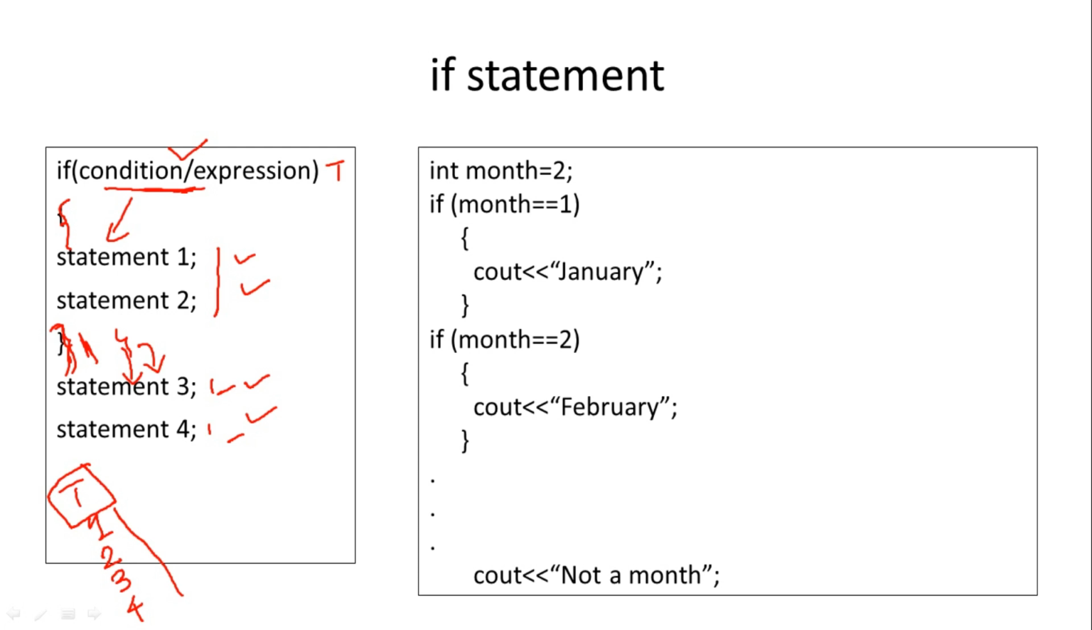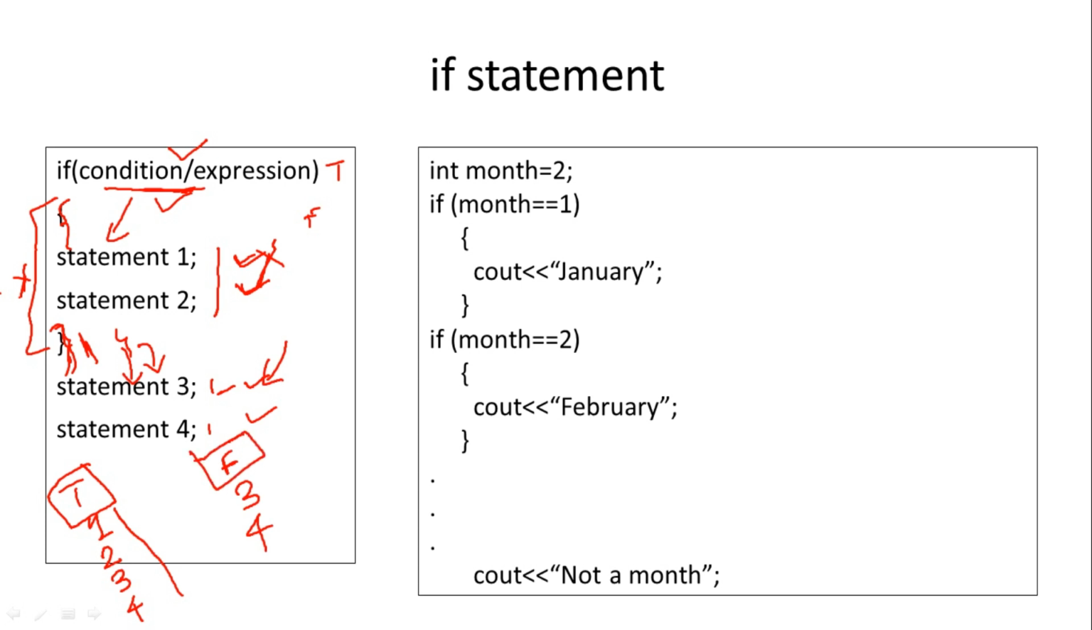Now if the condition becomes false, that is, the condition that you are checking results in false, what will be the output? If the condition is false, the if block will not be executed. The if block is executed only when the condition is true. If it is false, this entire block will be skipped. That means statements 1 and 2 are not executed. Directly the control will come out of if, statement 3 will be executed, and after that 4. So this is the result when the condition is false.